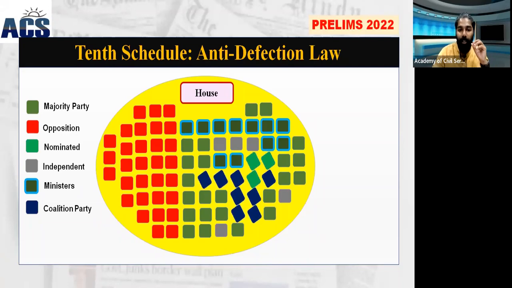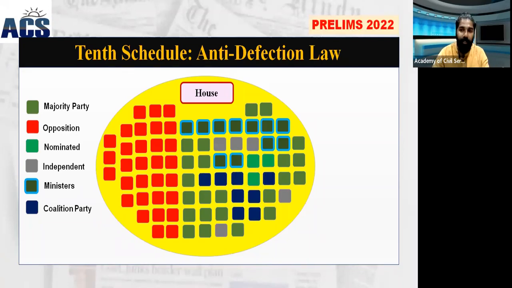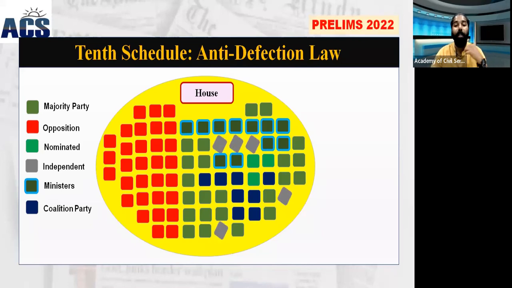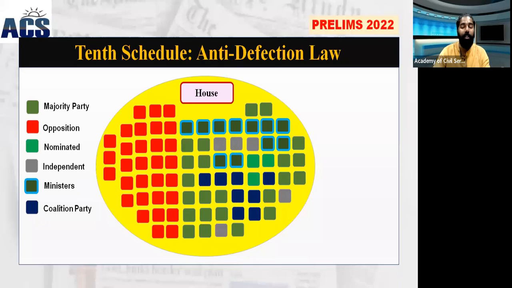Then there are coalition parties, which join with the majority or ruling party. Then there are independent and nominated members. Nominated members, especially in Rajya Sabha, can be people from cricket, art, literature, or other good services. You have seen Sachin Tendulkar was part of that.